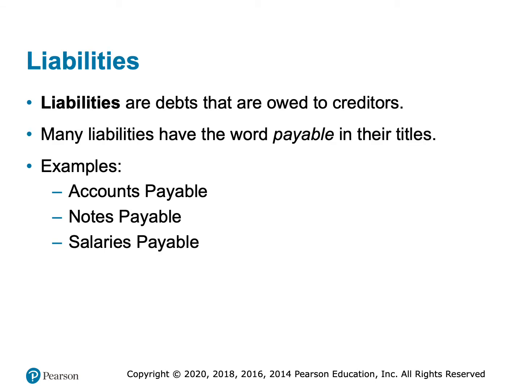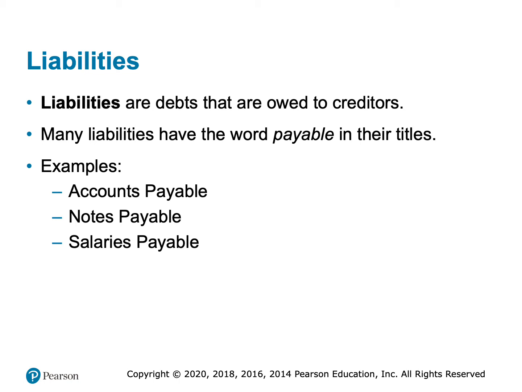A liability is just a fancy word for debt. So any debt that you have is a liability. The person that you owe that, or the company that you owe that debt to, is called a creditor. Now, in accounting, one of the things that I say often is that accountants are not real creative, especially when it comes to naming things.